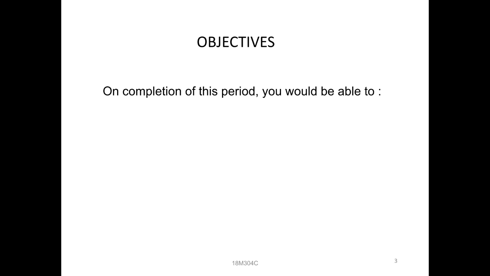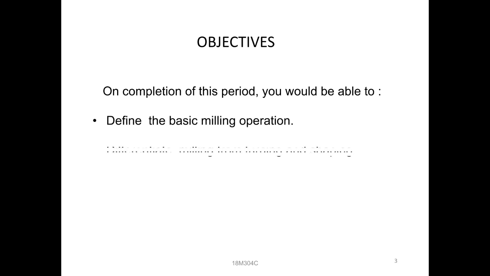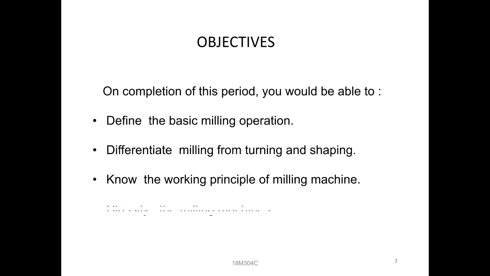The objectives for this class are: first, define the basic milling operation; next, differentiate milling, turning and shaping operations; know the working principle of the machine; and classify the milling machines.